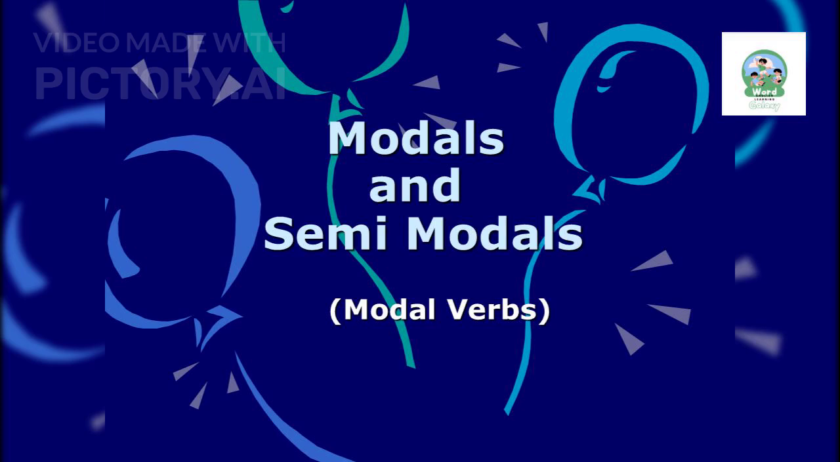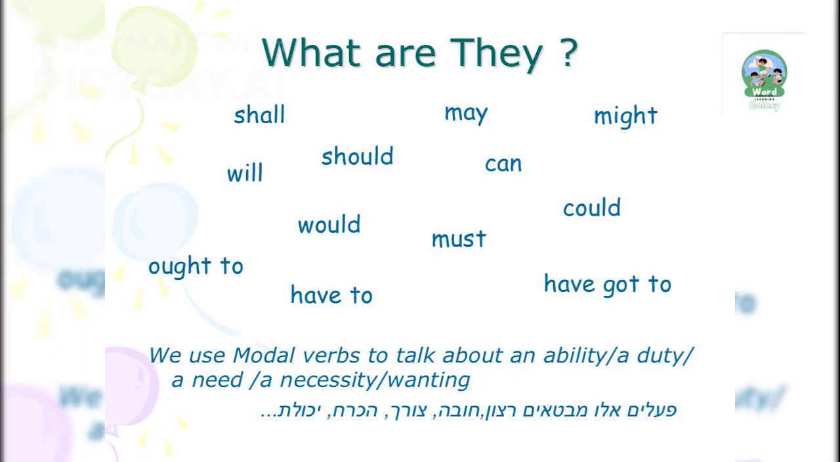Welcome to our exploration of modals and semi-modals, often referred to as modal verbs. These are essential tools in English that help us express abilities, duties, needs, and desires. Modal verbs like shall, will, ought to, may, should, can, must, and have to are used to discuss abilities, duties, needs, and wants. They are integral to expressing various nuances in English.